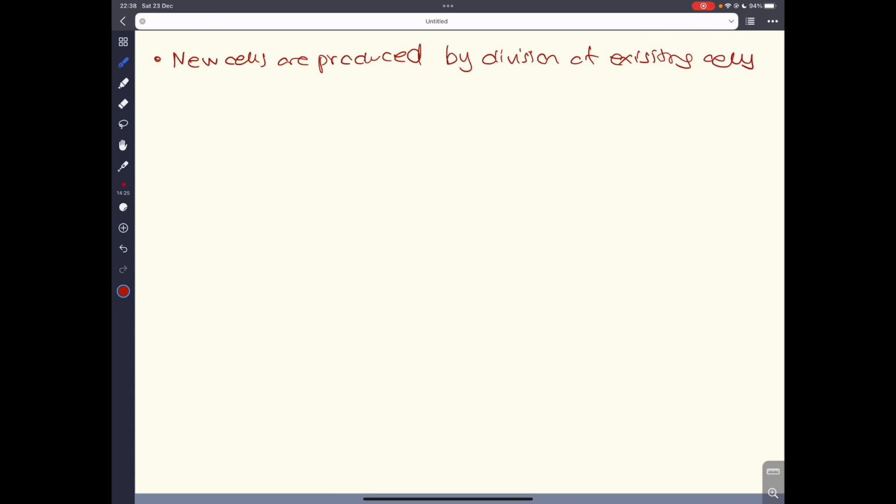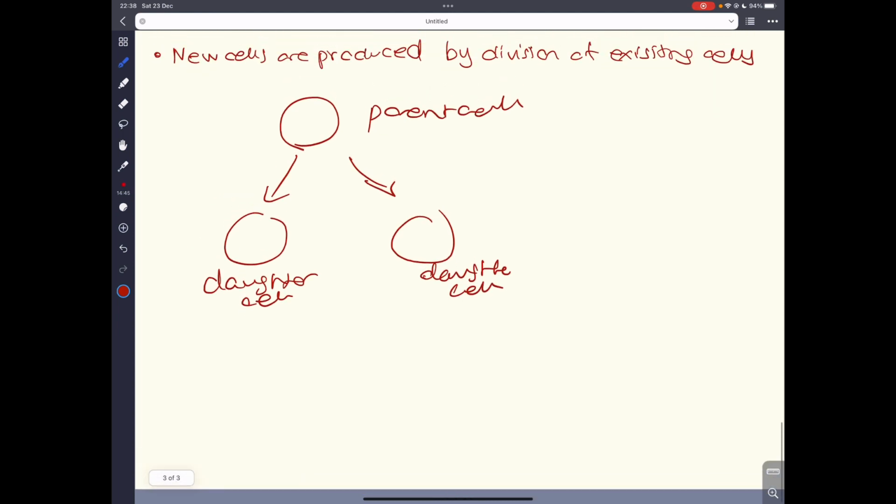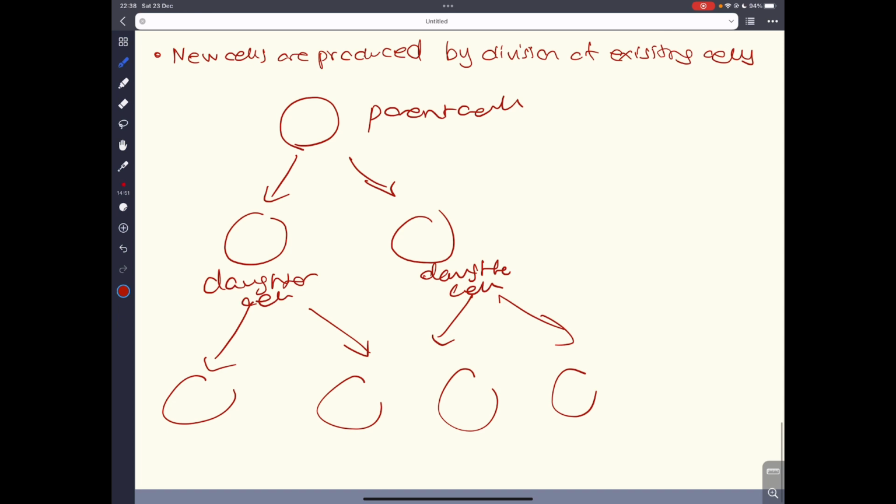Right, existing cells. So new cells are being formed from existing cells. So this is the parent cell. This parent cell is going to divide to form two new daughter cells, right? And these two new daughter cells are going to undergo division again, in which it's going to divide. And this process is actually called mitosis.